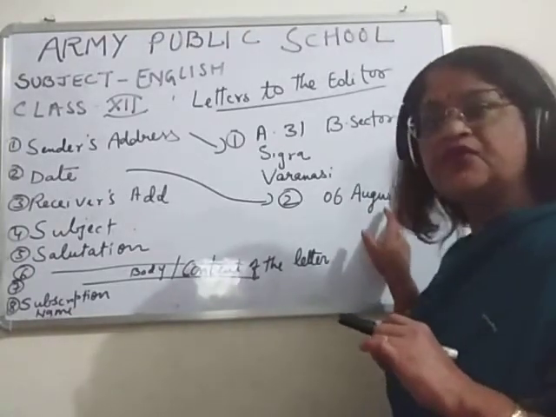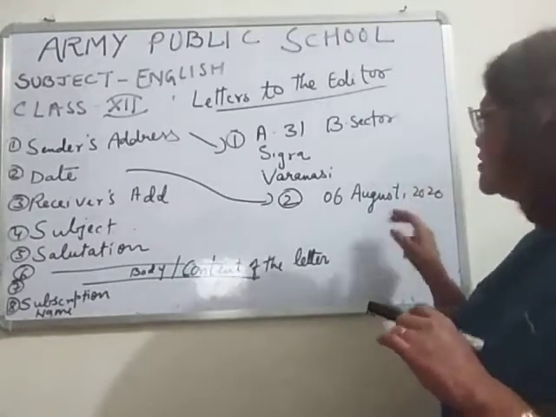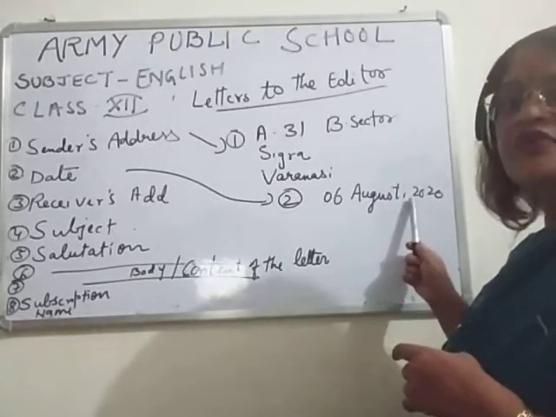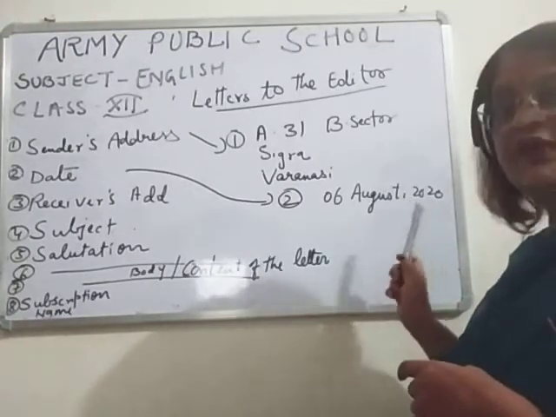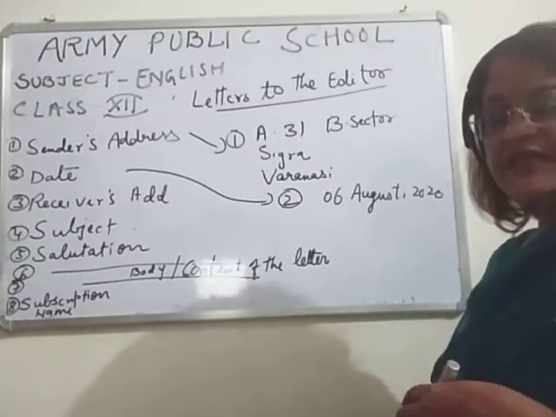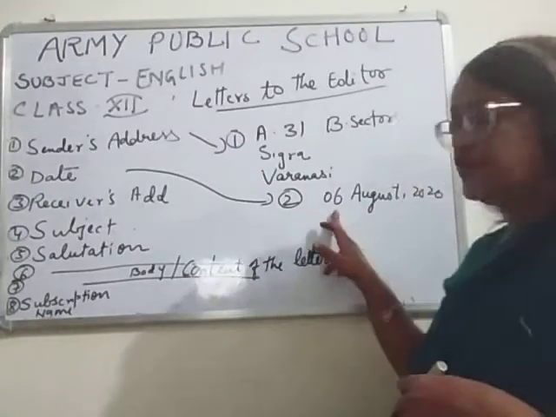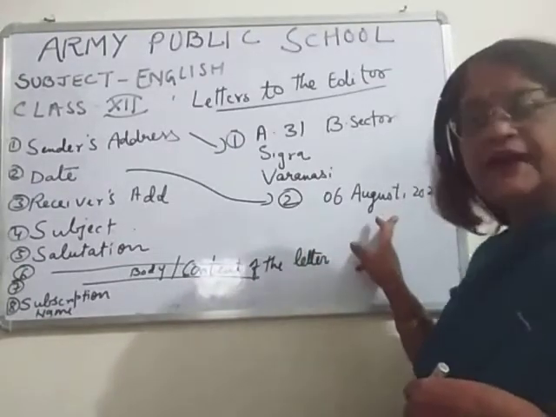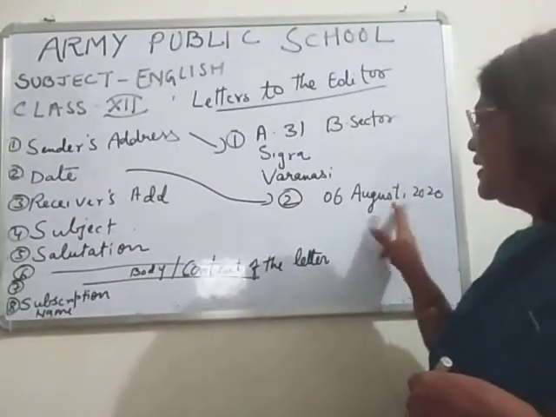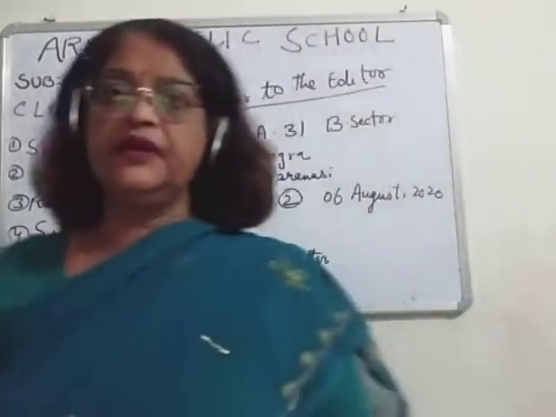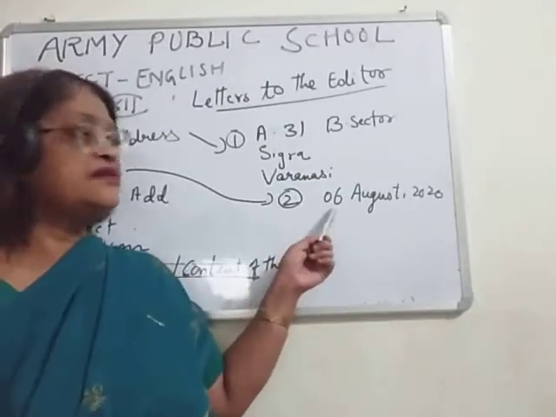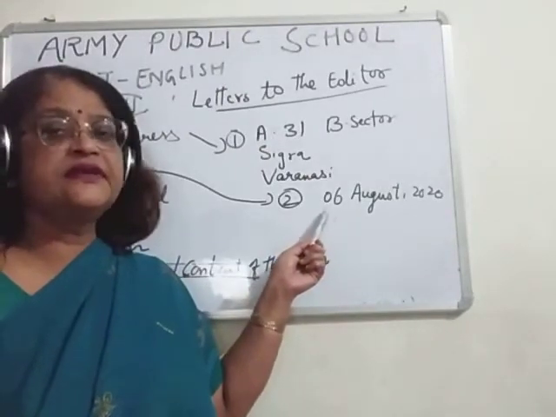And then after the month, children, I put a small comma. You can see I put a small comma here, and then the year. So whenever you write a date, remember, children, the name of the month, small comma, and then 2020. What is this? This is the year. So you can see how I have written the date.